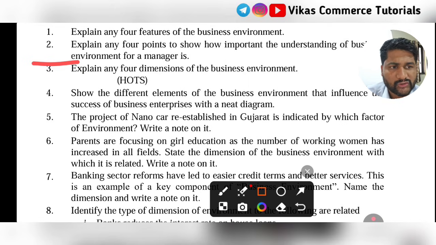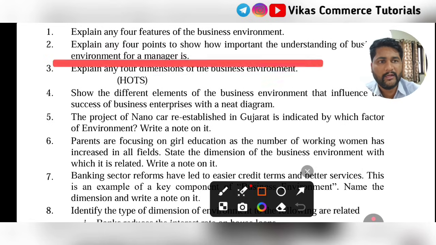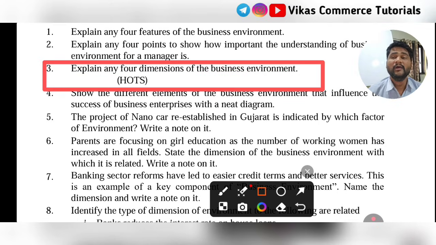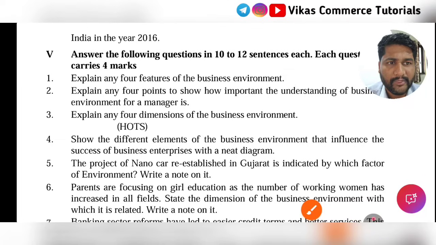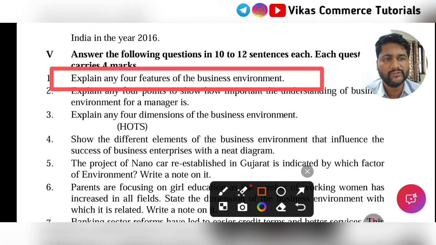So your first choice of study under this chapter should be dimensions of business environment, because this is a very important question. 100% they will not ask it directly, they will ask it indirectly. How they will ask indirect questions, I will tell you in the upcoming questions. So one concept is dimensions of business environment. Another concept which you must study is: explain any four features of business environment. So one is features of business environment, and the second is dimensions of business environment.